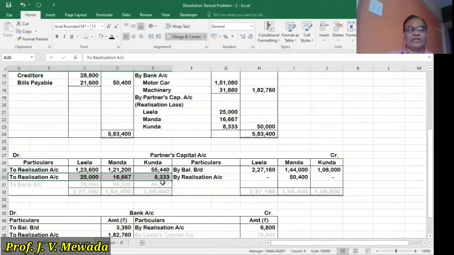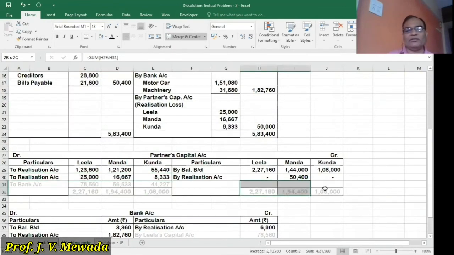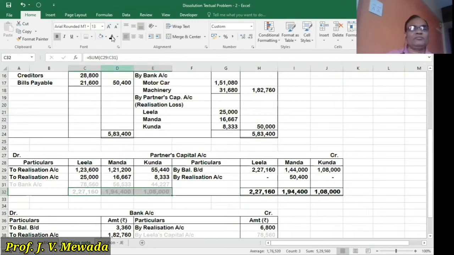So let us do the totaling of the credit side. So the credit side total is 2,27,160 for Leela, 1,94,400 for Manda, and 1,08,000 for Kunda. So we'll find out the difference. The same total we'll be writing over here, and then we'll find out the difference, and that difference is transferred to bank account.